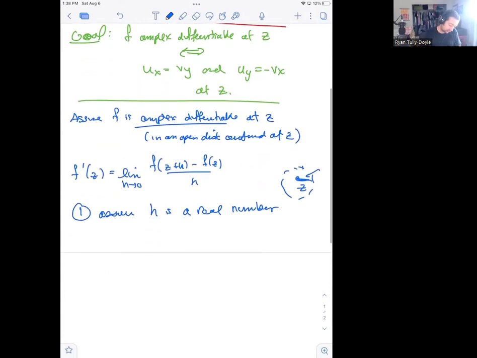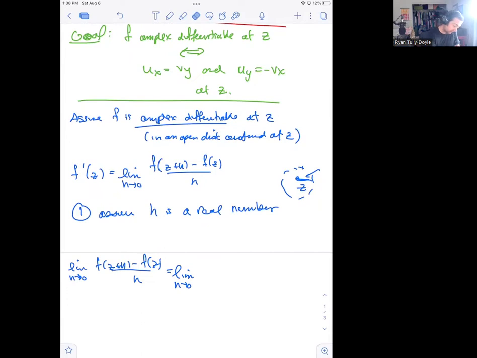In that case, we can write down the limit as h goes to 0 of f of z plus h minus f of z over h. I'm going to rewrite this in terms of real and imaginary parts of z. So I have f of x plus h comma y, because after all, maybe I should be a little bit careful here.